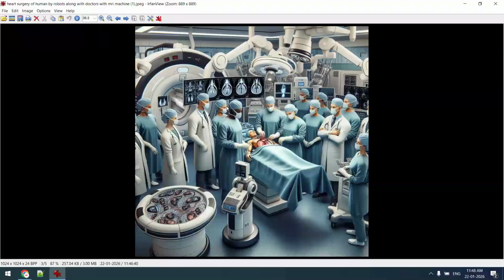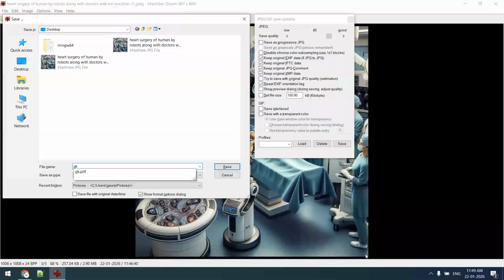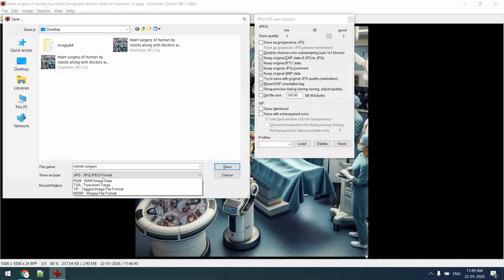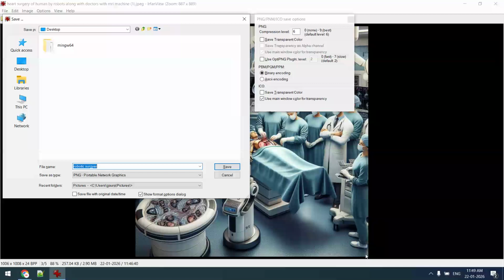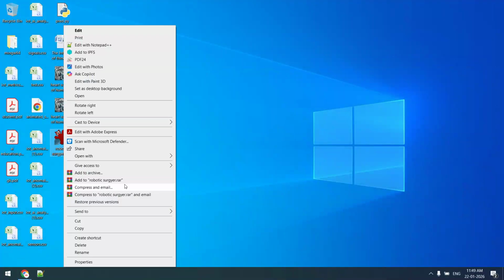Now if I want to use this image in my paper, what will I do? So minor changes can be done. For example, this cropping I have done. Save. For example, this robotic surgery, any name we have given. For example, we have given it a different file name.